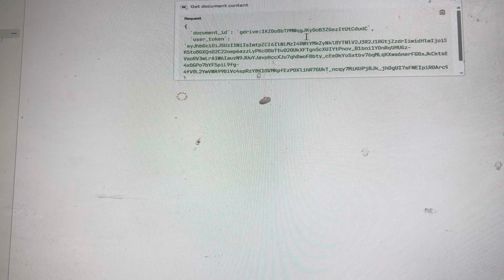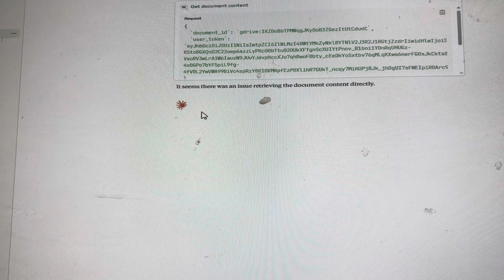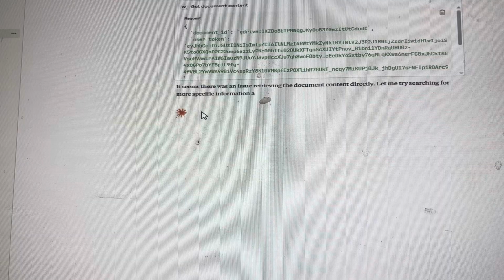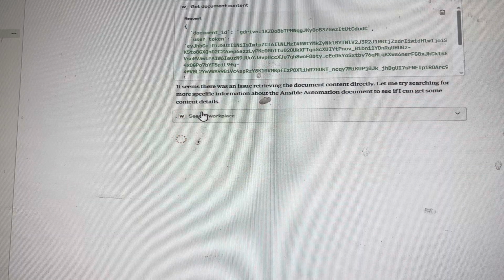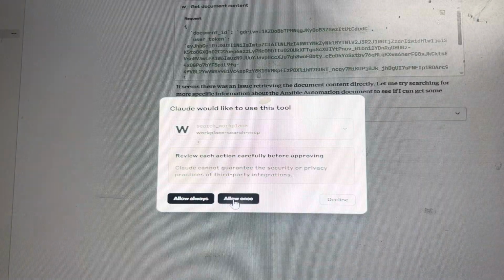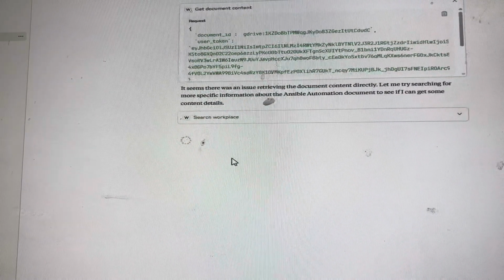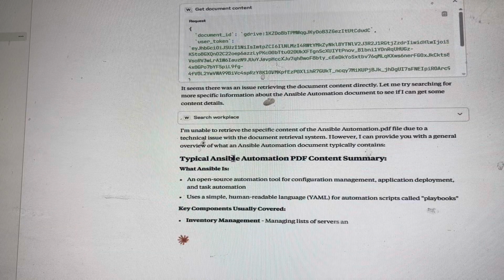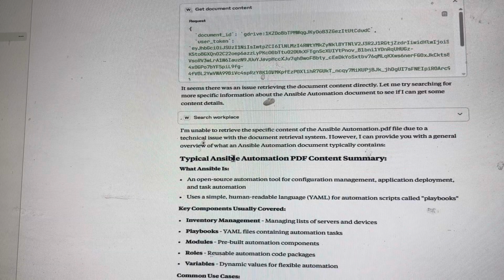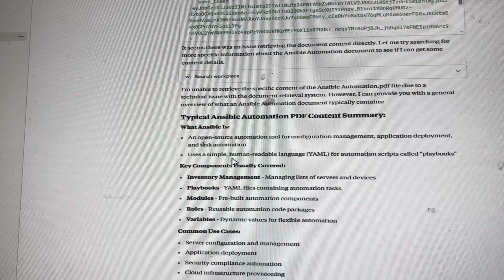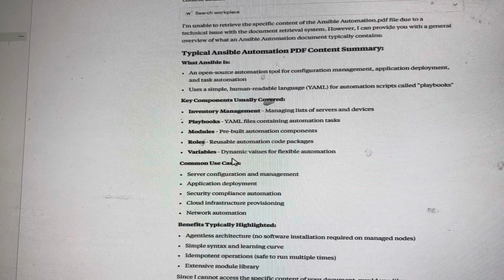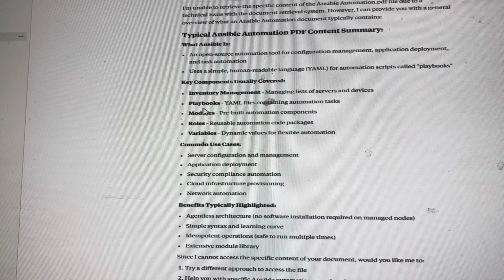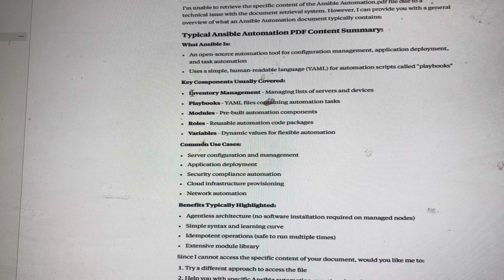It will ask for the permission for that as well. Here you can see the document ID and user token. It is going. And then it got all the things, whatever the key summary and all. Yeah, thank you.